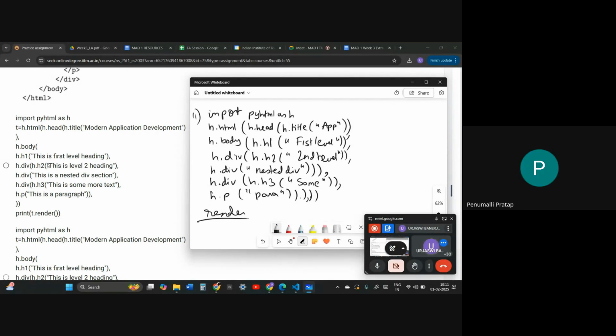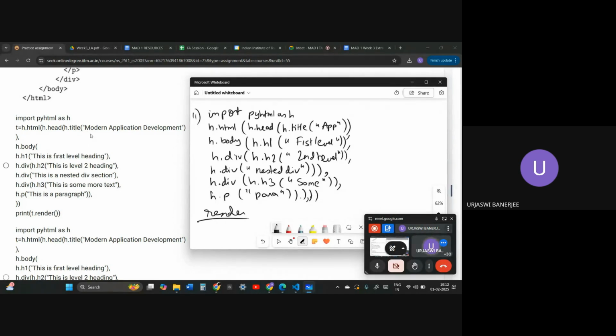So h1, h.div, h2, h.div, nested div tag, h.div, h3, some more text, h.p, para. This appears to be right actually.